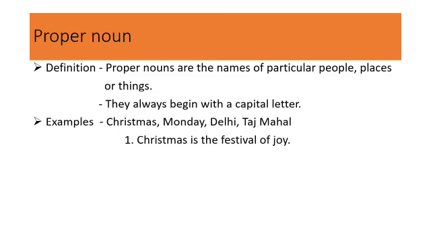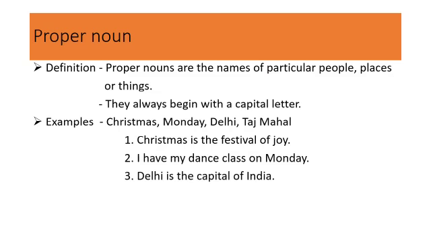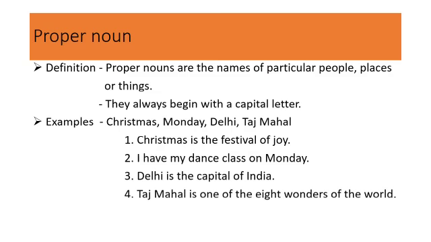Christmas is the festival of joy. I have my dance class on Monday. Delhi is the capital of India. Taj Mahal is one of the 8 wonders of the world. In the third sentence, India is also a proper noun because there are many countries in the world. So the word country is a common noun, but India is one of the countries. So it is a proper noun.